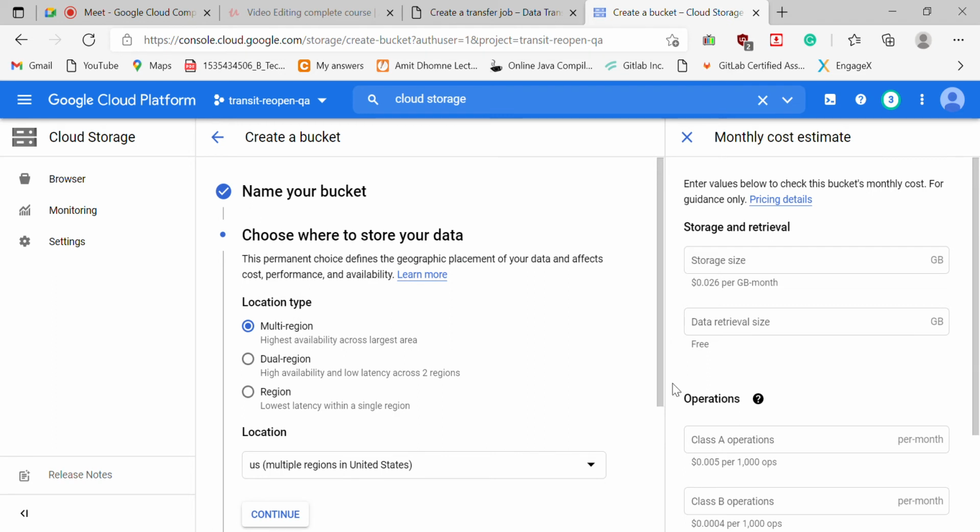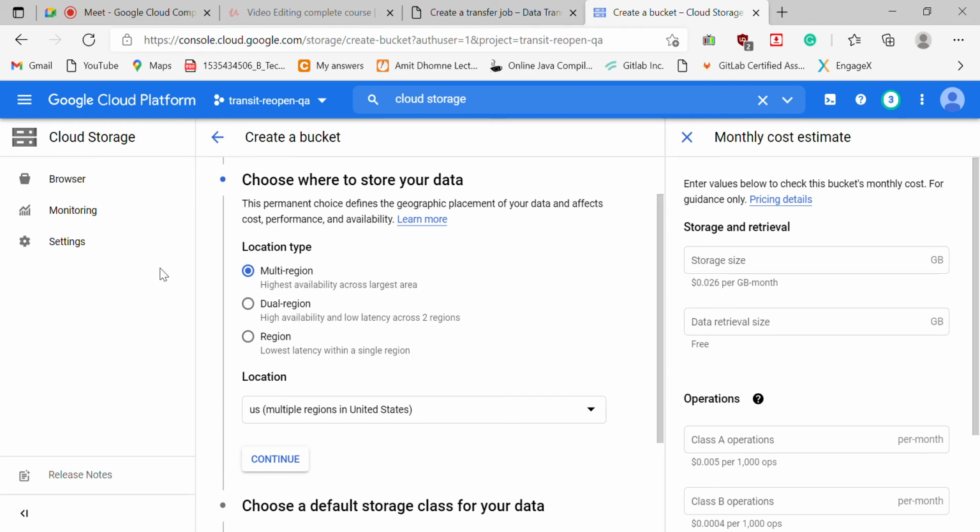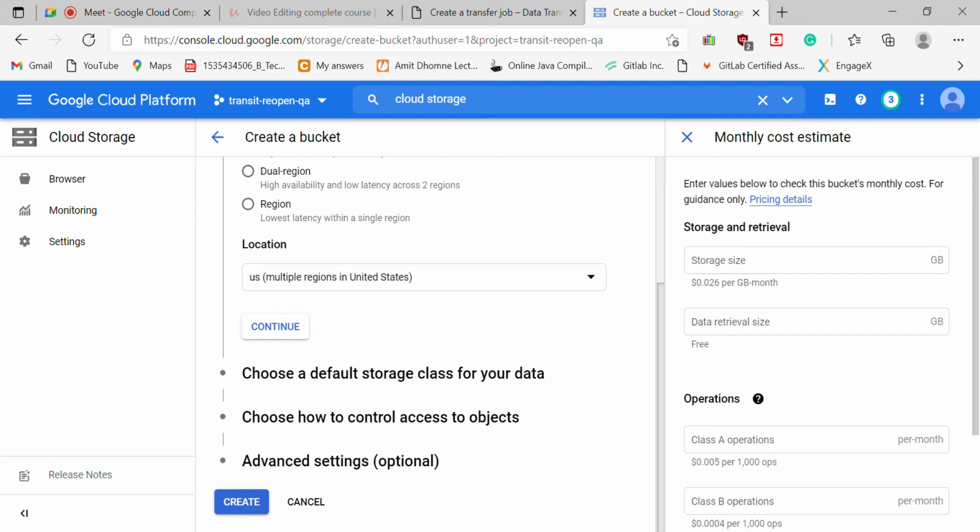You select the region, as I already told you. I already selected multi-region, and in the lecture I explained what multi-region, dual region, and region mean. Based on your region selection, your data will be geographically placed at that location. Click continue.